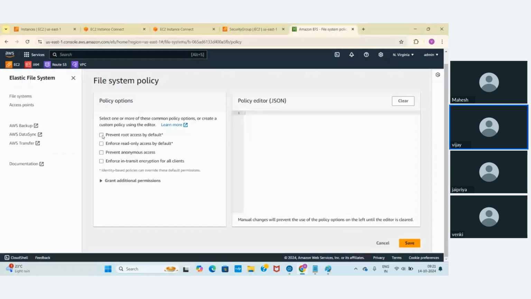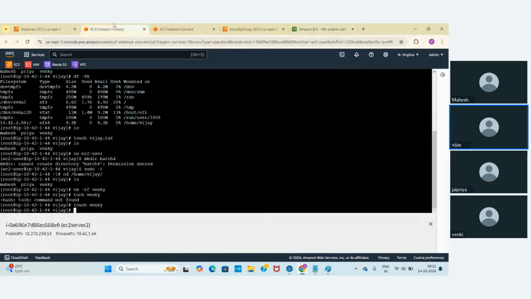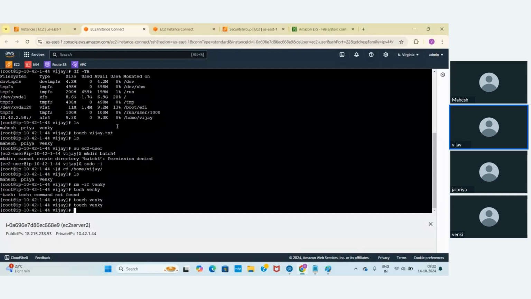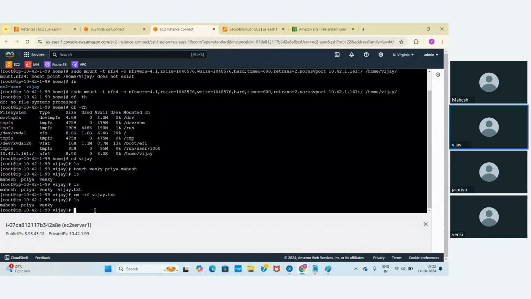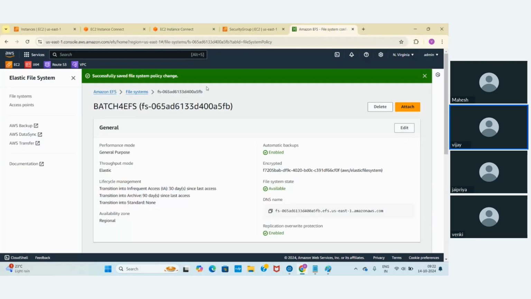See, prevent root access by default. Let me save it. Let me go back and use the same touch Venki. I'm just going to give touch Vijay.txt. See, it shows permission denied. That means it doesn't have that permission. Let me remove this one.